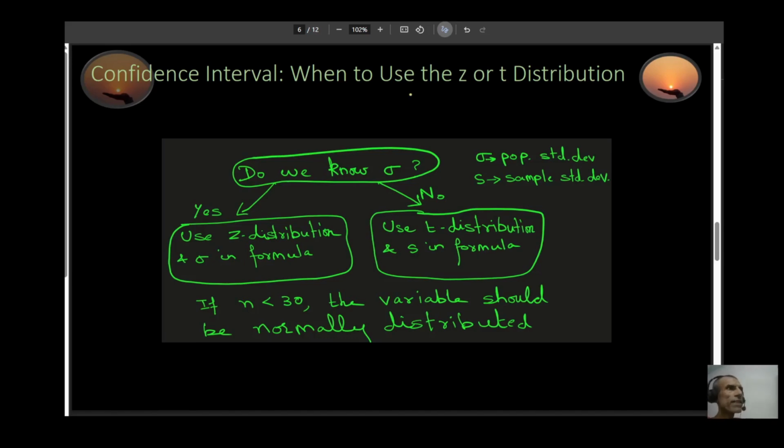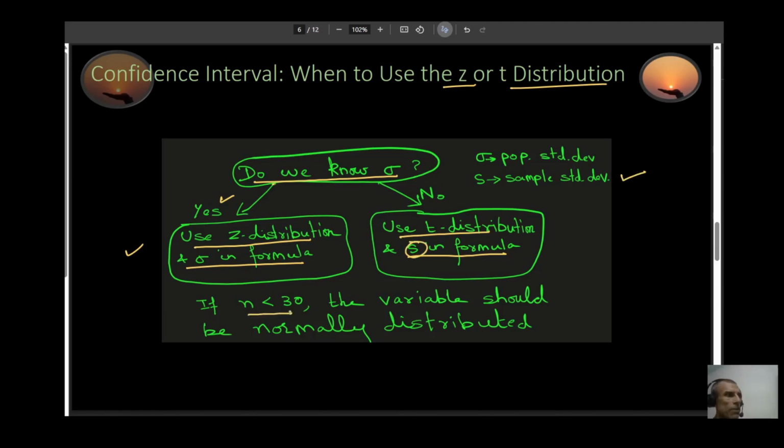So how do we decide when to use the z distribution or the t distribution? We start by asking ourselves this question: do we know sigma, the population standard deviation? If the answer is yes, then use the z distribution and sigma in your formula. If the answer is no, then use the t distribution and s in your formula. S in this case refers to your sample standard deviation. If your n, your sample size, is less than 30, the variable should be normally distributed.